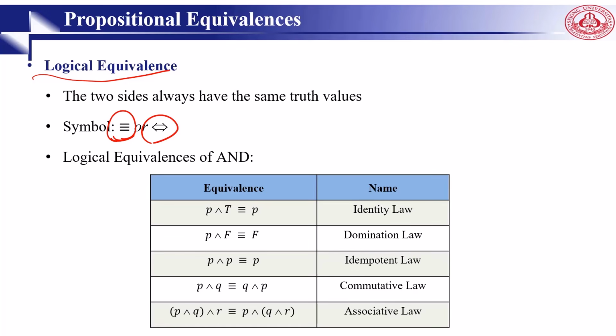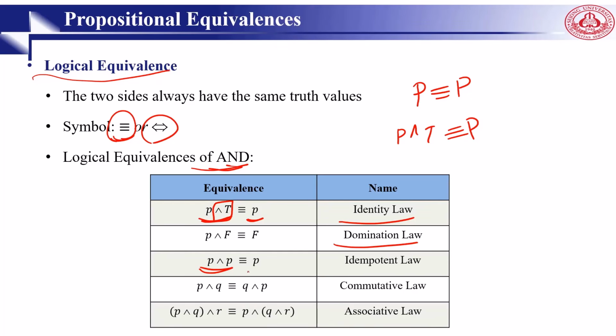And if we look at this table, we can see the compound propositions. Here for and, we say that P and true is equal to P. So we added this term to one side, so we can say that P is always P. It doesn't matter if we say P and T, it's also P. We call this the identity law. P and F is always F. That's why we call it the domination law.